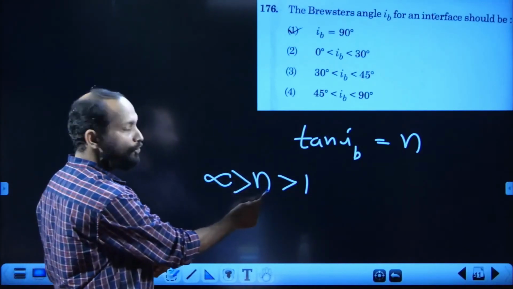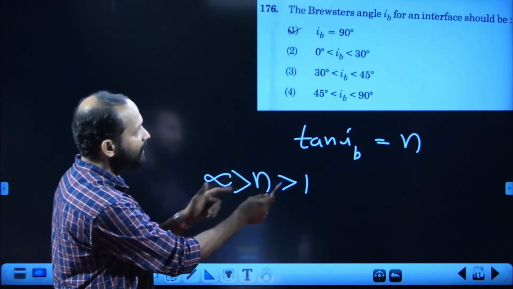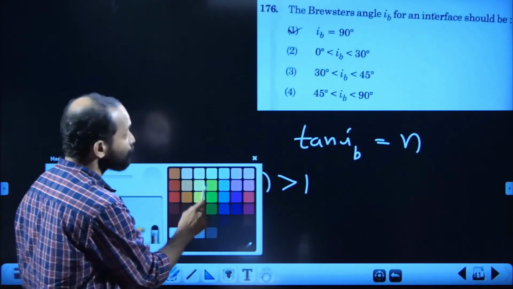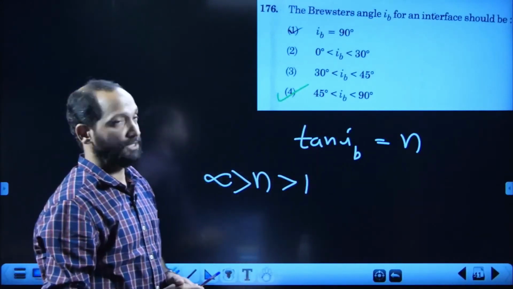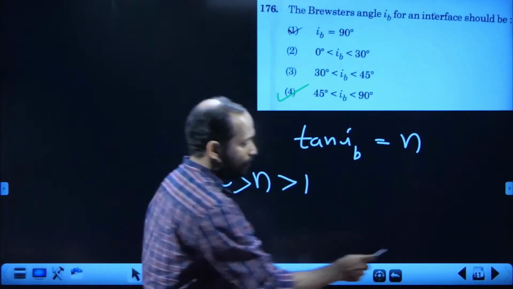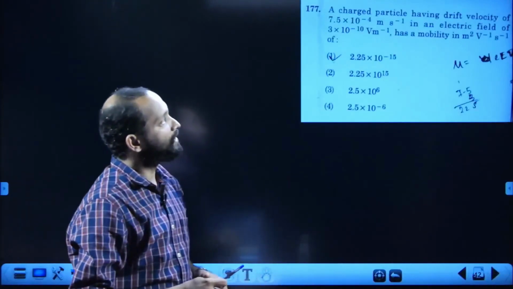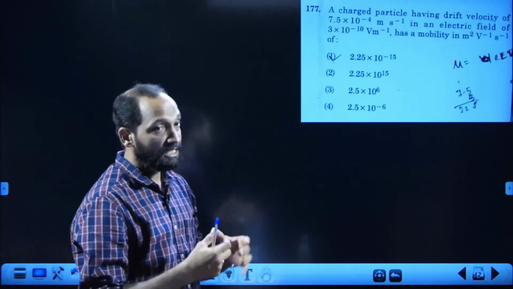So for n values between 1 and infinity, the range of values possessed by the Brewster's angle should be between 45 and 90. Then the answer must be the fourth option. 176, fourth option. 177. Charged particle having drift velocity given, electric field given.